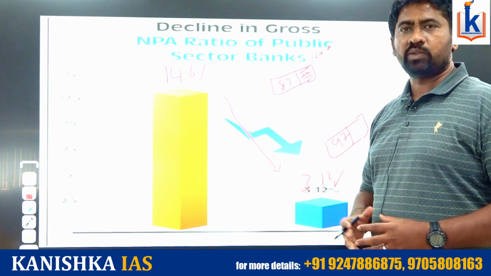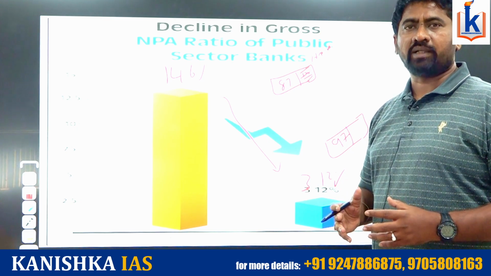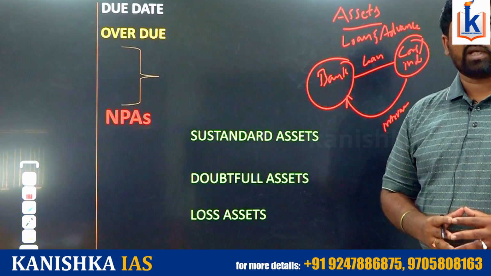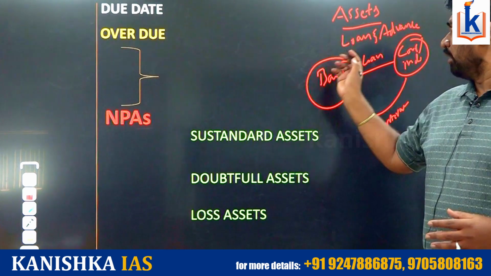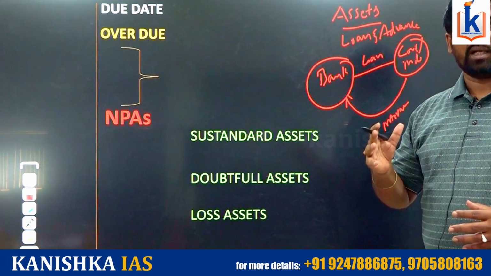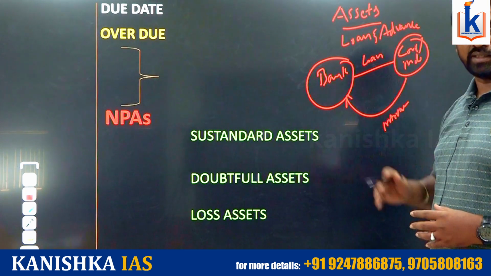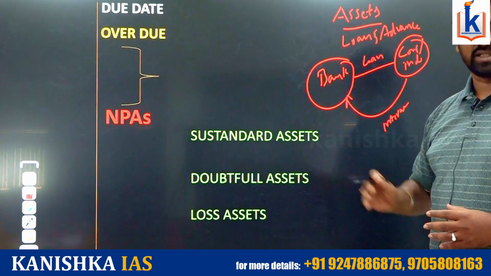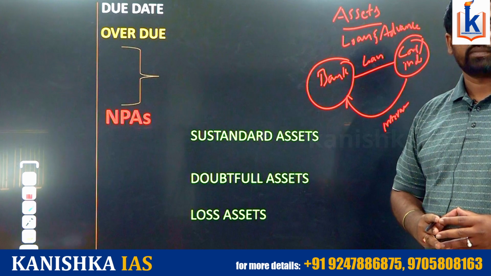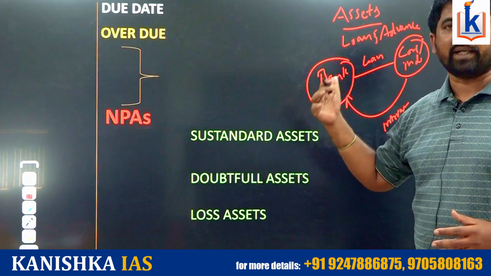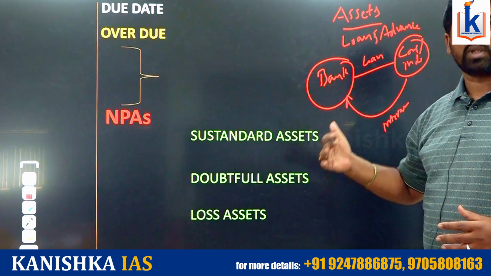In this context, we need to understand some of the concepts or terminologies regarding non-performing assets. Banks have assets and liabilities. Loans and advances come under the assets. Banks are giving loans to individuals or the corporate sector. As a result, they are getting interest. Sometimes either corporates or individuals are not able to pay the interest. How does it turn into an NPA?